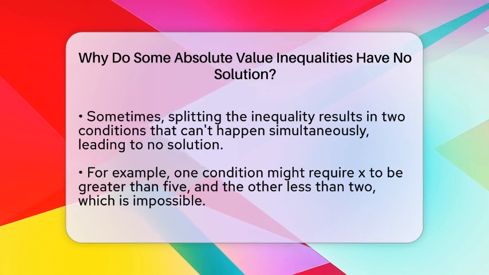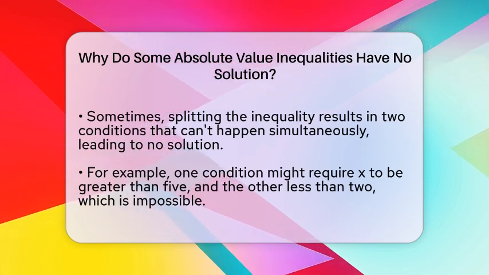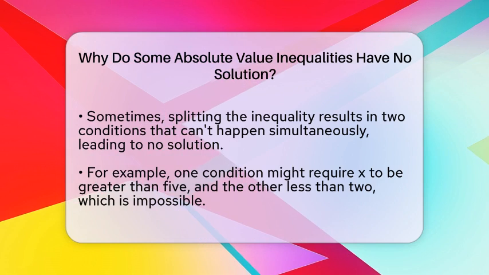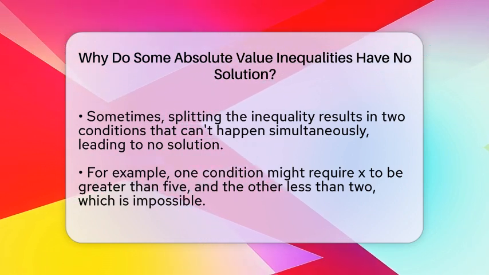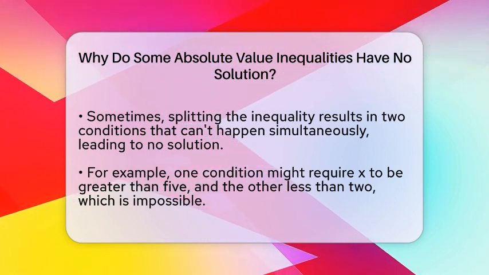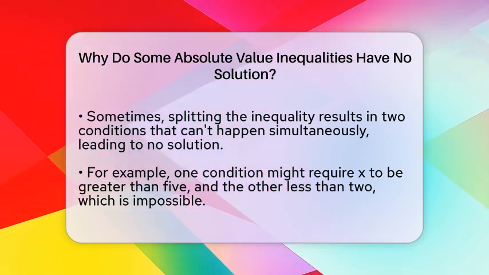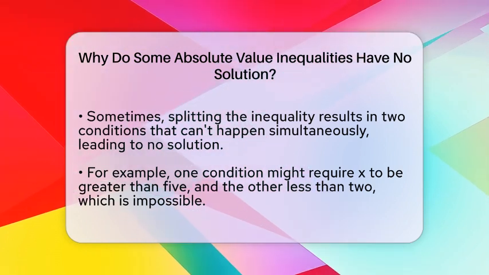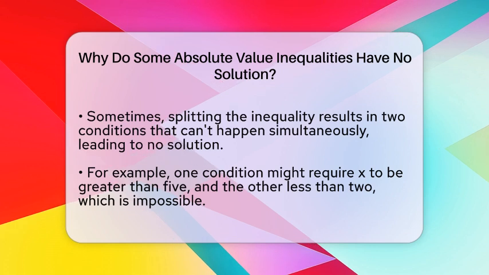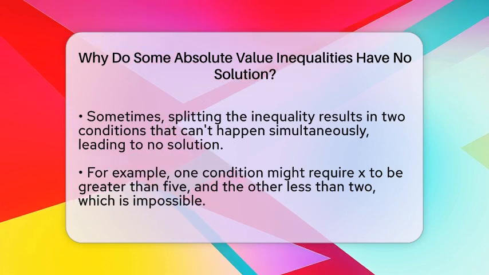Another tricky situation is when splitting the inequality creates two conditions that can't happen at the same time. For example, if one part says x must be greater than 5, and the other says x must be less than 2, no number can satisfy both. This kind of contradiction means there is no solution.